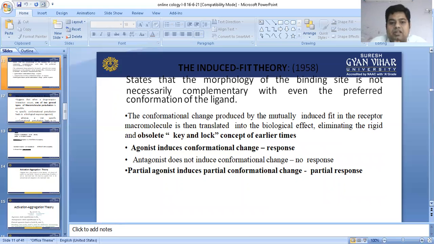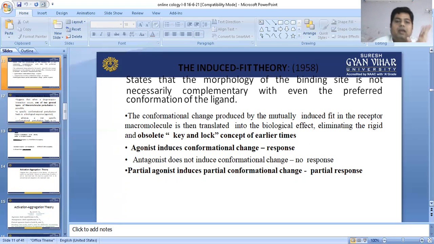The conformation change produced by the mutually induced fit in the receptor macromolecule is translated into the biological effect, and this eliminated the rigid and absolute key-lock concept of earlier times. Agonist induces conformation change, giving response. Antagonist doesn't induce conformation change, so no response. Partial agonist induces a conformation change, so partial response.